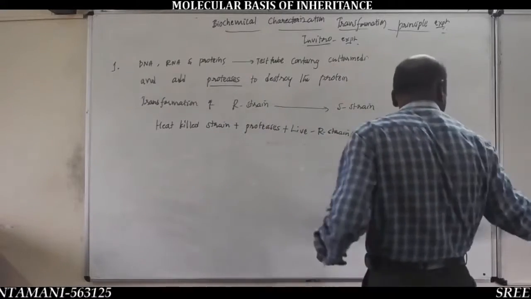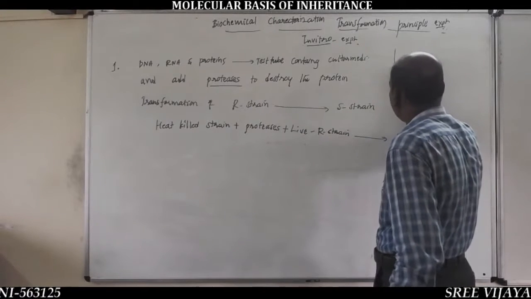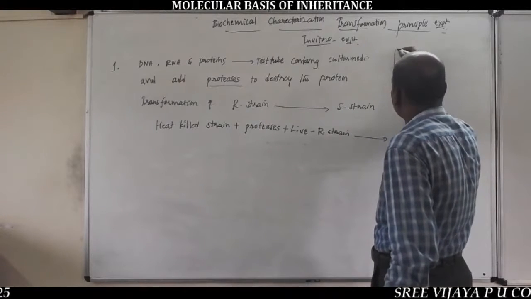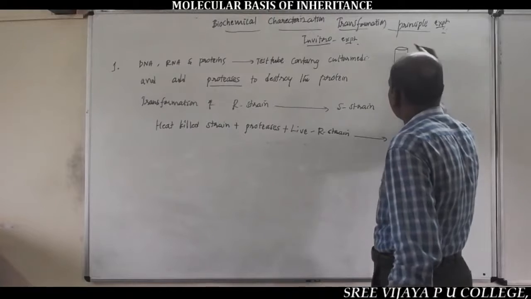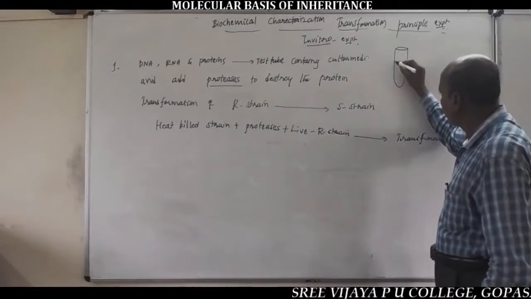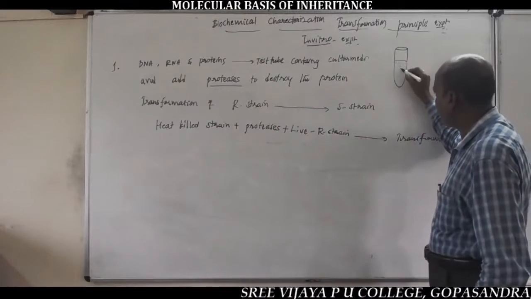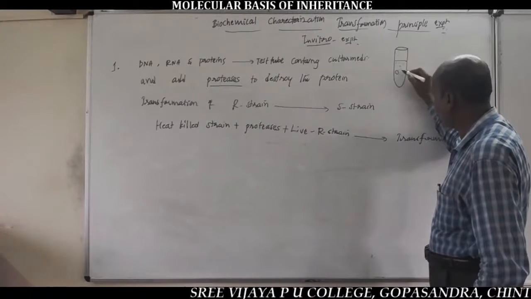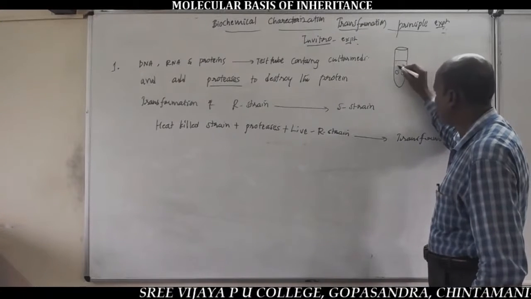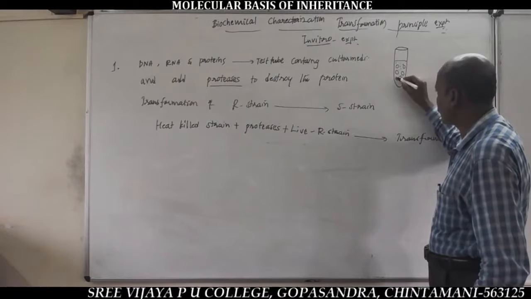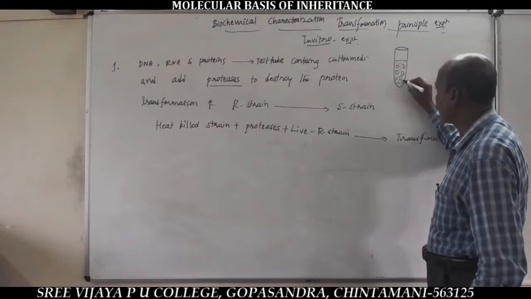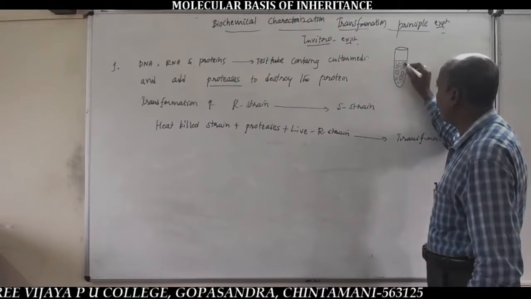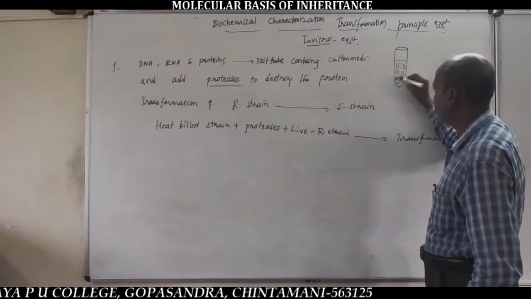For example, this is one simple test tube containing culture medium with R cells or colonies. Here R colonies are the unshaded colonies.